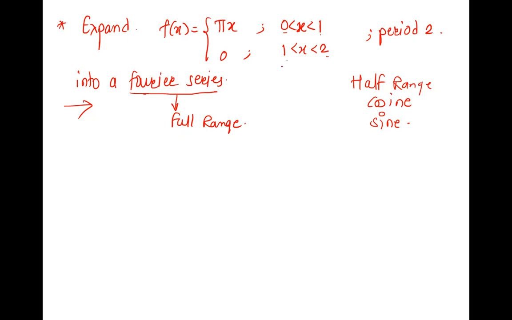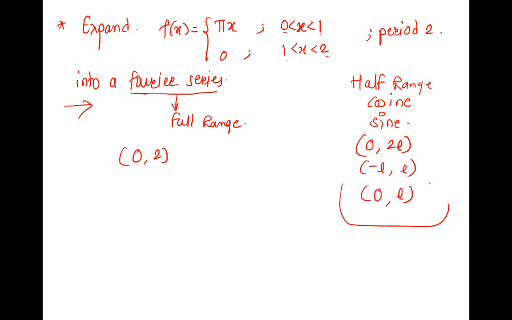And if it is the full range and your interval is 0 to 2, you will compare this 0 to 2 with which type? There are only 3 types: 0 to 2L, minus L to L, and 0 to L. If it is half range, it is 0 to L. But if it is full range, it is of the other 2 types. And this is the full range because there is no such word as half range or cosine or sine.